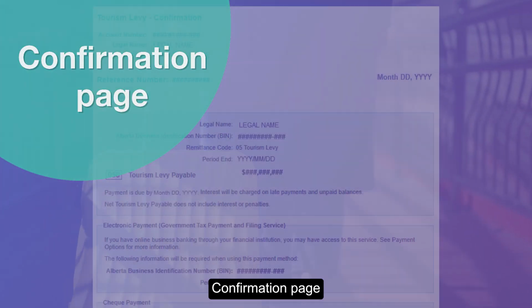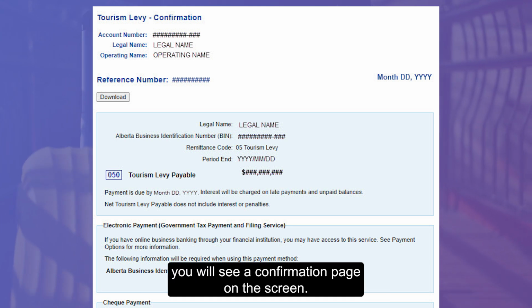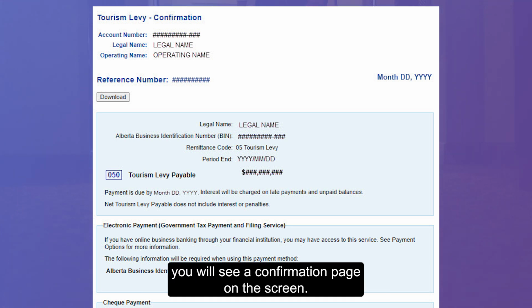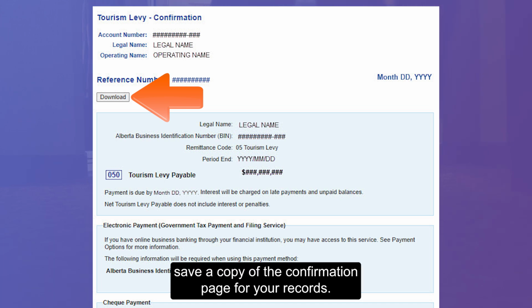Confirmation page. If the return was successfully submitted, you will see a confirmation page on the screen. Select Download to print or save a copy of the confirmation page for your records.